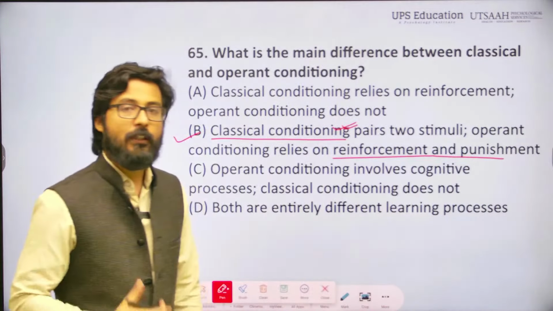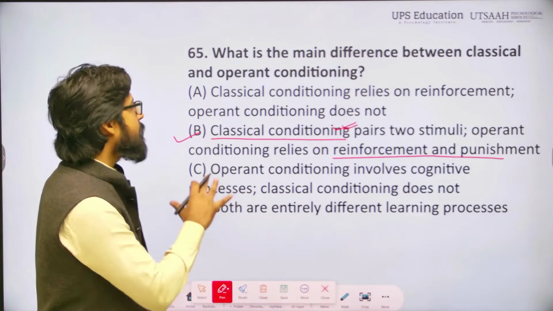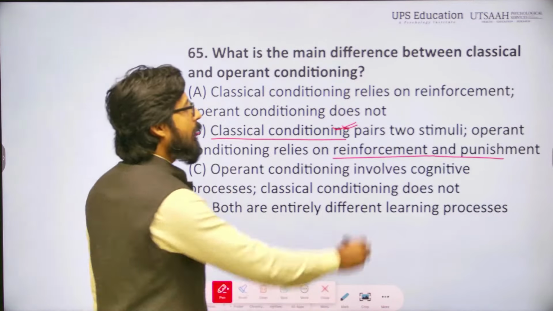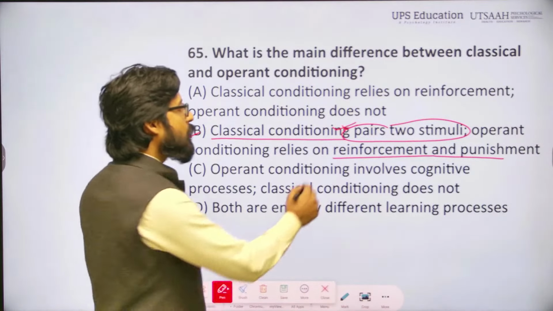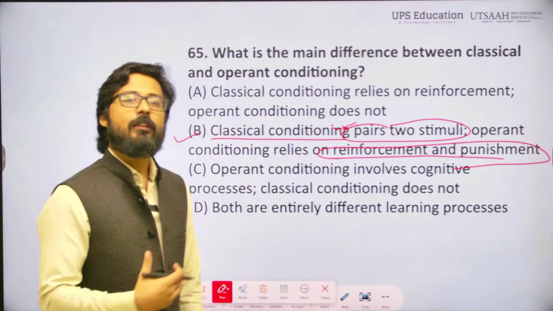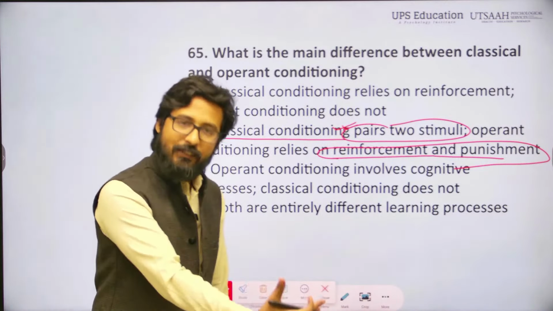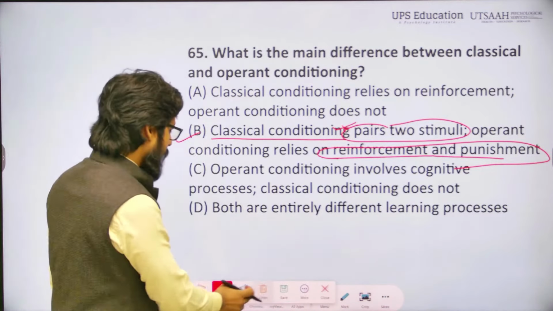So reinforcement, reward, and punishment are used in operant conditioning. This statement is true. In classical conditioning we pair two stimuli, and in operant conditioning we use reinforcement, punishment, or reward to help the individual learn something. So B will be the right answer.